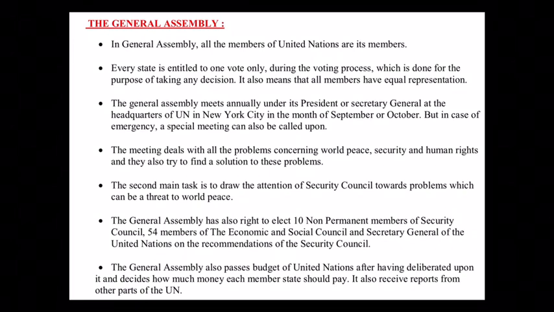It also receives reports from other parts of the UN, other organs of the UN or other agencies of the UN. All of them give reports to the Secretary General, who in turn submits the report in the General Assembly in front of all the member states and their representatives. Now let us start with our second organ, that is the Security Council.